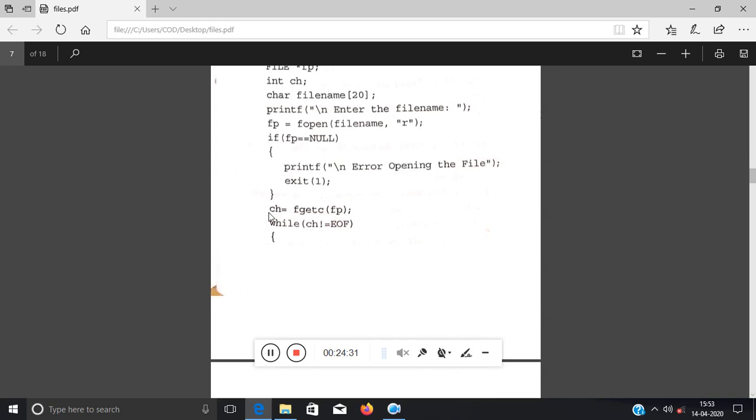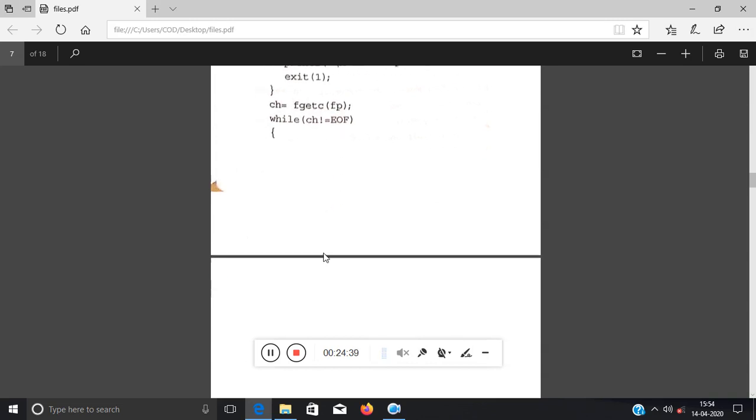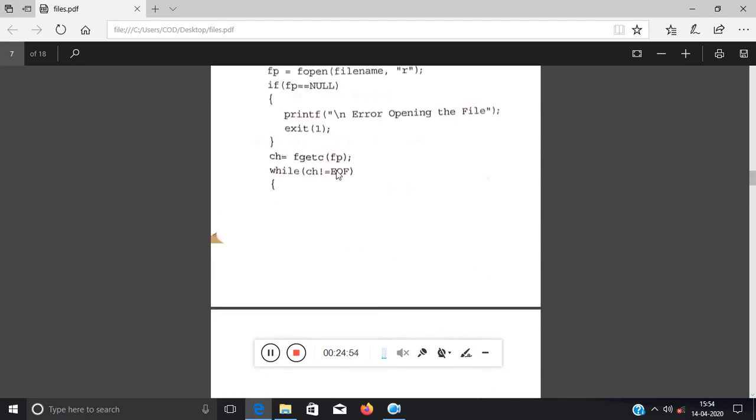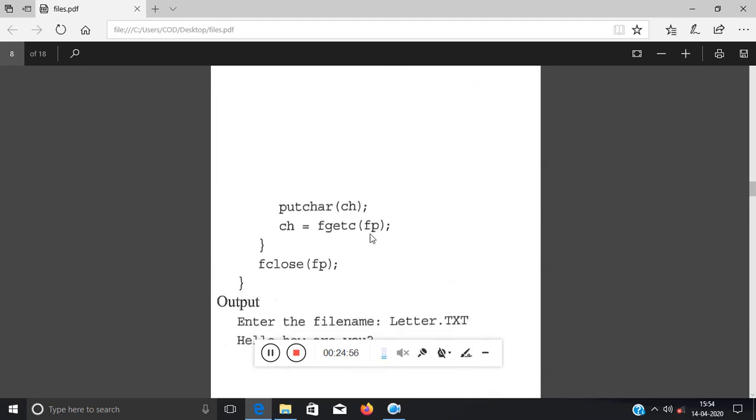Always remember, first you have to scan one input, then you have to check whether it is equivalent to EOF or not. If it is not EOF, it will enter the loop. Obviously if it enters the loop, it will not get outside the loop until the file ends, or the file pointer reaches the end of the file, right? So it will print one character, then again it will scan. This will be checked again for EOF, then again it will be executed.